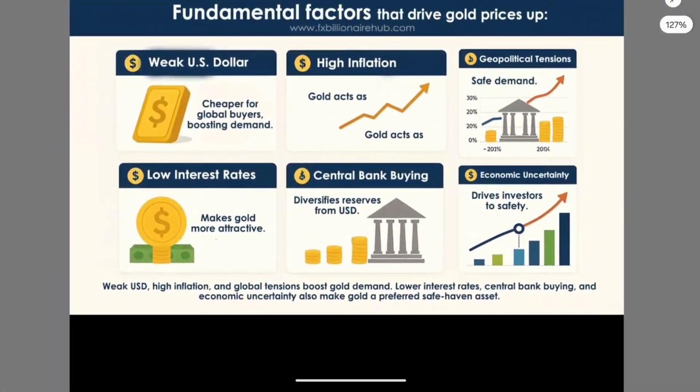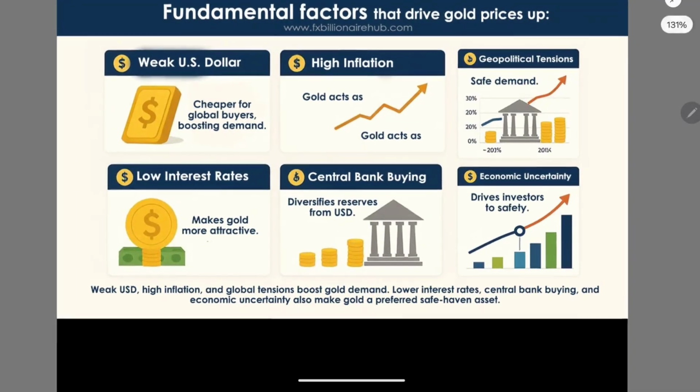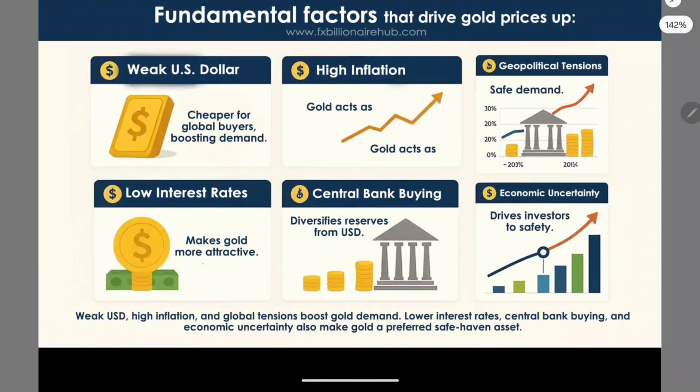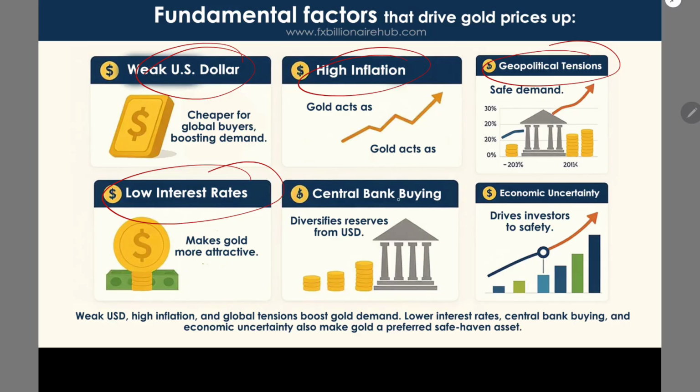There is a chart showing why gold price is rapidly growing, and this is the fundamental analysis from our experts. As you can see, there is a weak United States dollar, meaning the dollar is getting weaker day by day, and that's why gold is rapidly growing. Another is high inflation, another is geopolitical tensions, another is low interest rates, another is central bank buying, and another is economic uncertainty. These are the 6 major things why gold is rapidly growing in the long term.